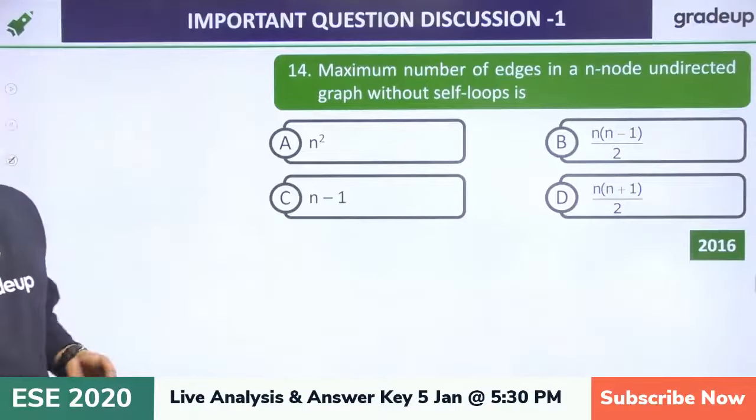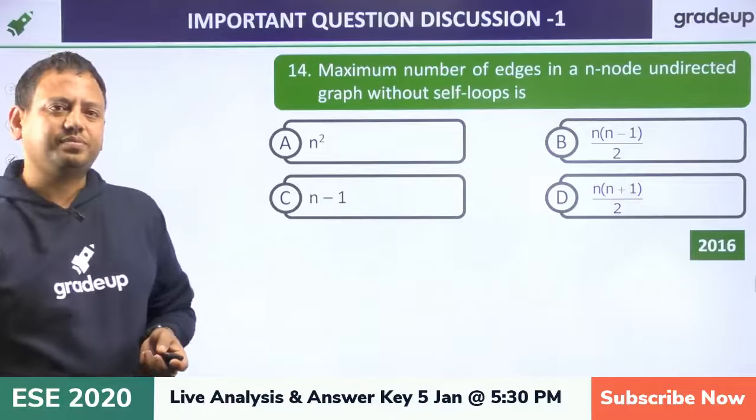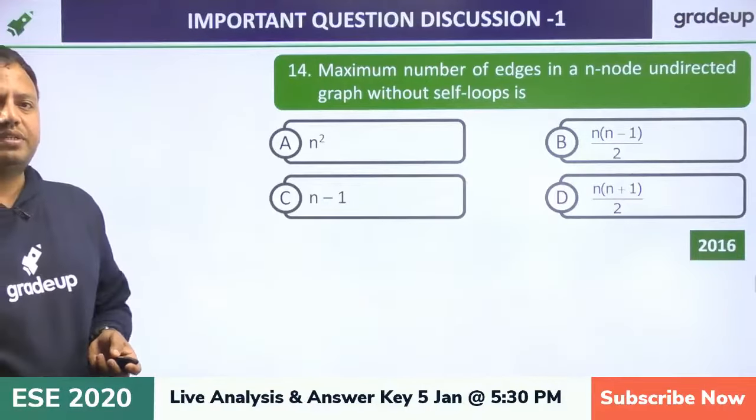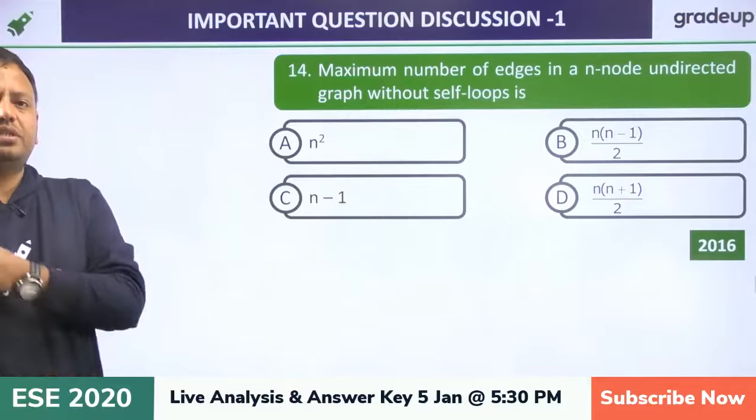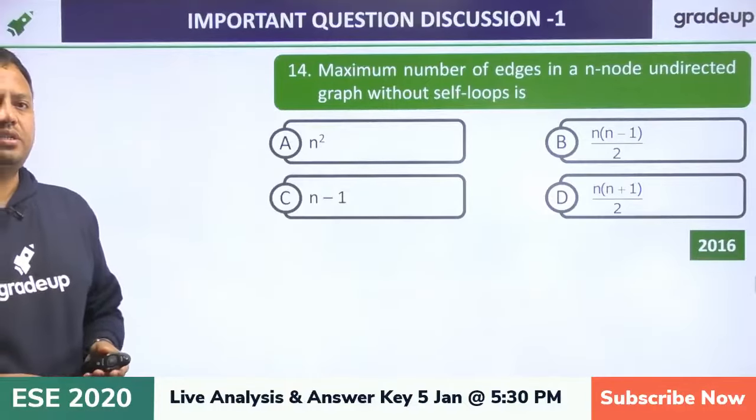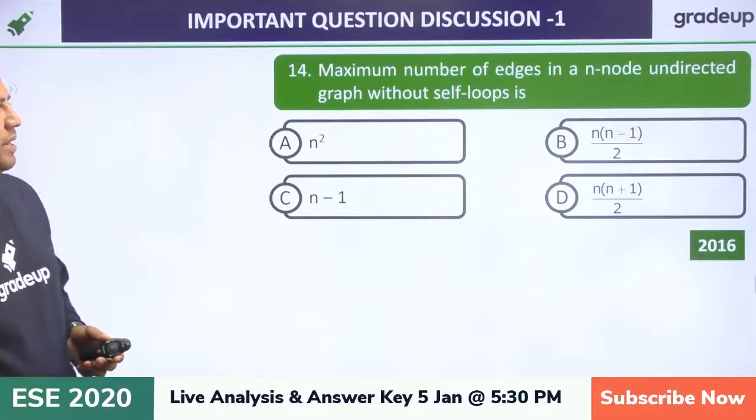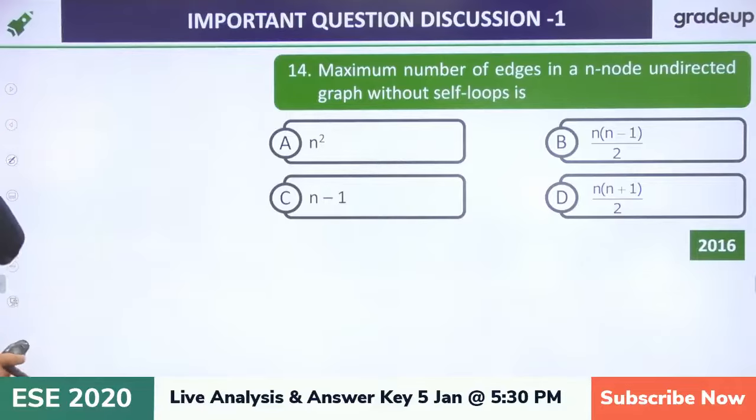Okay, now try this one, everyone. Maximum number of edges in an n node undirected graph without self loop.